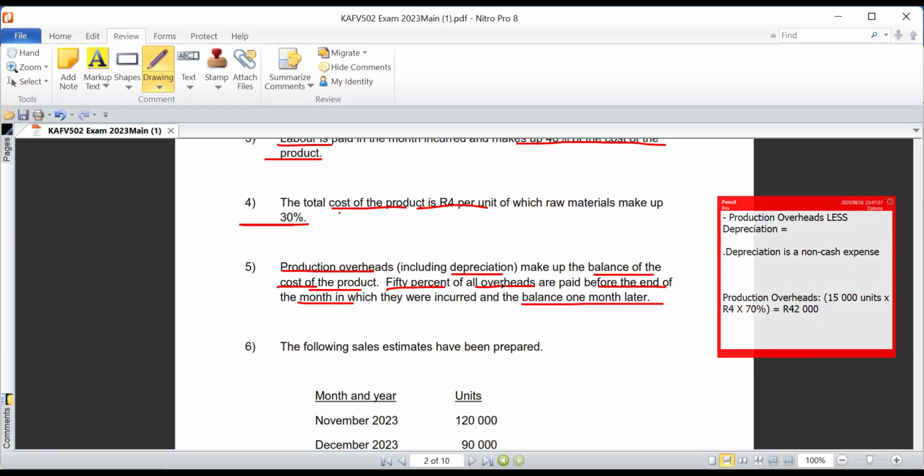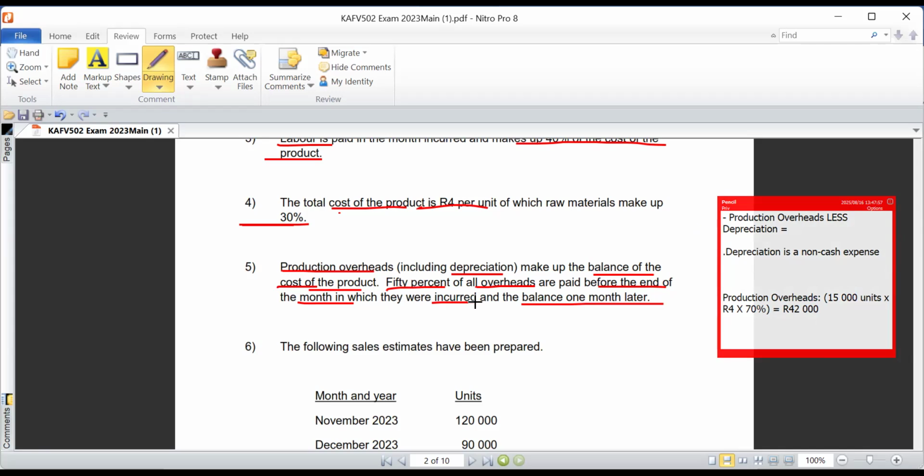So we are told 50% of all the overheads are paid before the end of the month. So let's assume maybe out of the 42,000 rands, we already took out depreciation from it. So if you had to determine now production overheads for the current month, they're saying 50% of all overheads are paid before the end of the month in which they were incurred. So meaning to say the production overheads for the month of January, 50% of it is paid in January, and then the other remaining balance will be paid in the month of February. Does it make sense?